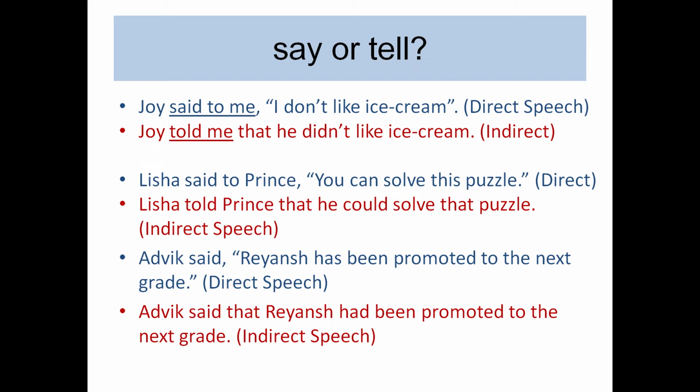Whereas the verb say is used for exact quotes or when the receiver isn't mentioned in the sentence. For example, Advik said, "Reyansh has been promoted to the next grade." When the sentence is changed to indirect speech, the verb said remains the same, because we do not have someone to whom the information was conveyed.